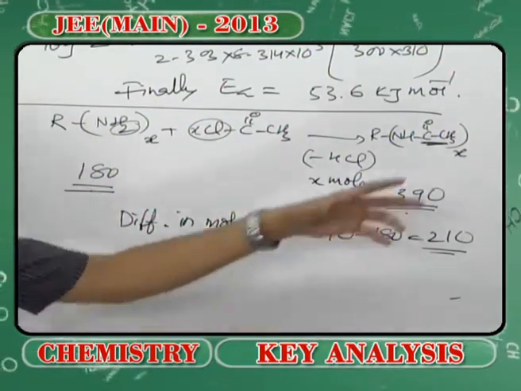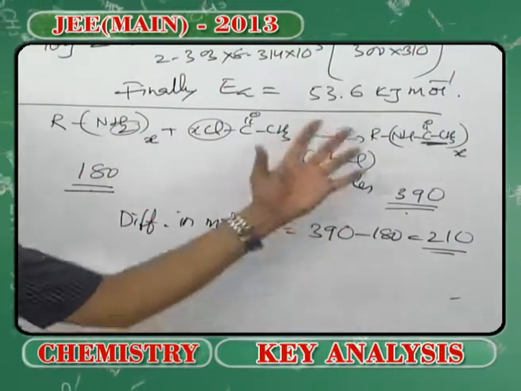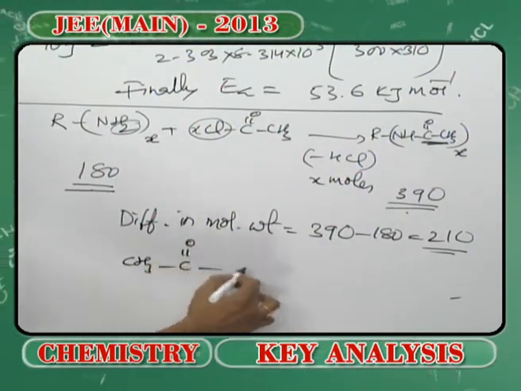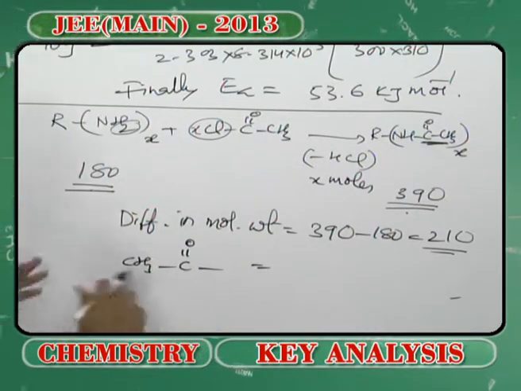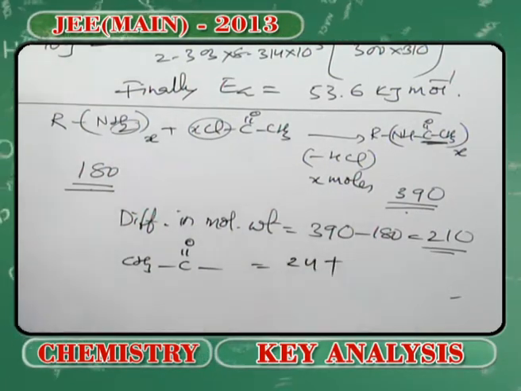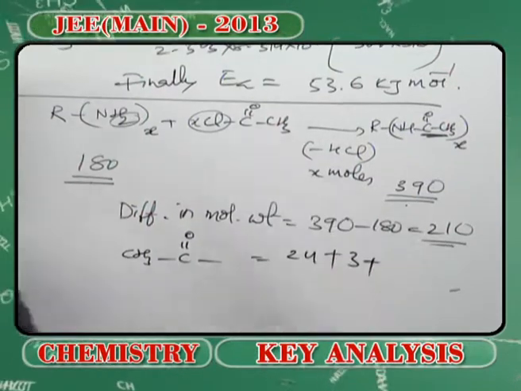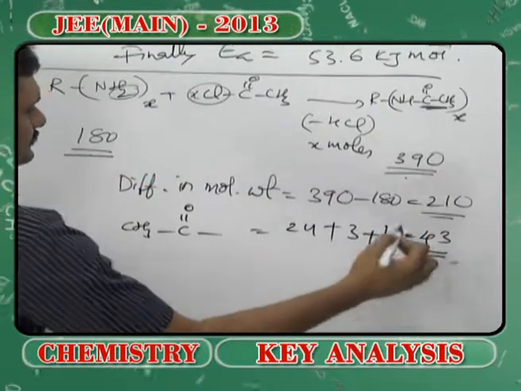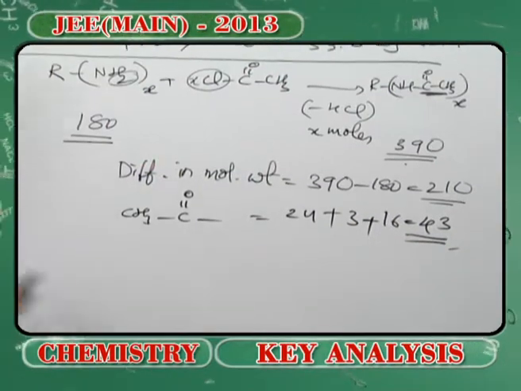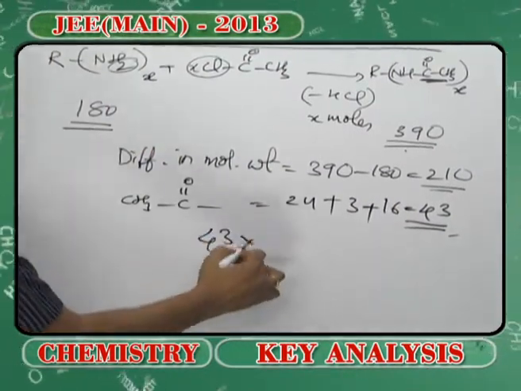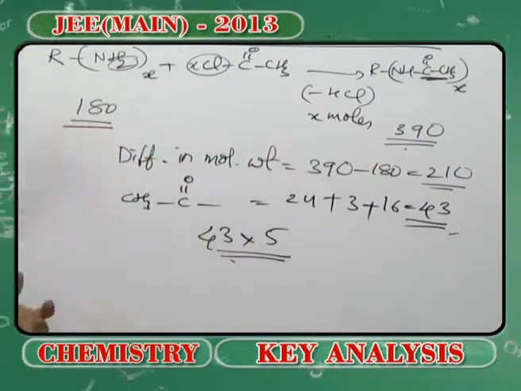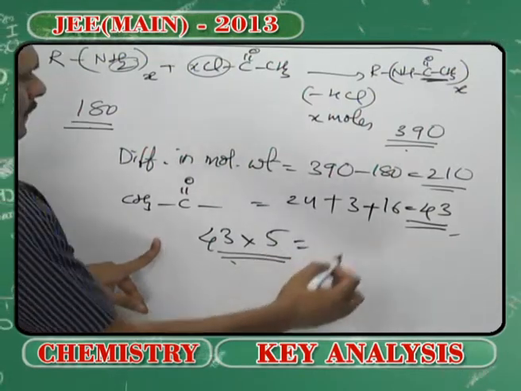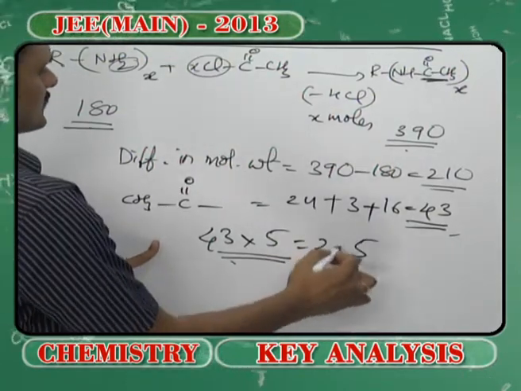So 210 is due to the contribution of COCH3, and one COCH3 contributes how many units of mass? If I take this, C2 is 24 plus 3 plus oxygen, that is 43 units, right? So I have added 43 units, and approximately that means 5 COCH3 worth if I take it into consideration. This is turning out to be C2H5.